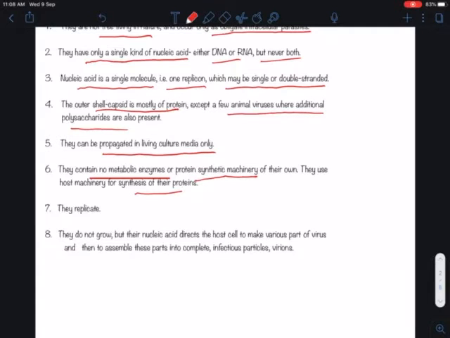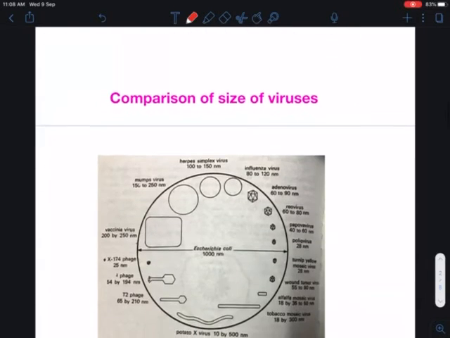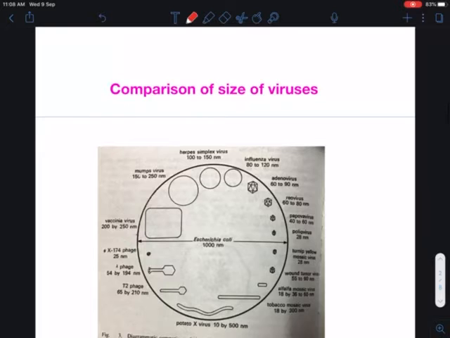They use host machinery for synthesis of their protein. They replicate. They do not grow, but their nucleic acid directs the host cell to make various parts of the virus and then to assemble these parts into complete infectious particles, virions. So all these things we have discussed in my previous lecture.